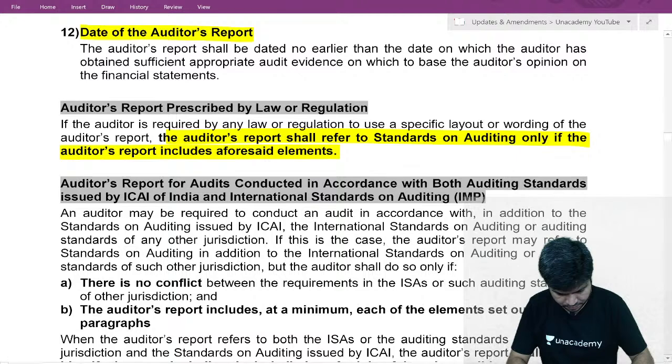Okay, now you are required to report as per the auditing standards issued by ICAI, as well as you are required to report as per the auditing standards issued by ICAI, as well as,